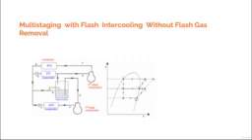This flash gas is not at all desirable. Its presence is not desirable in the evaporator, and hence it is a good idea to remove the flash gas before it enters the evaporator. The flash gas has to be removed and sent back to the compressor so that the effectiveness of the refrigeration system is improved.